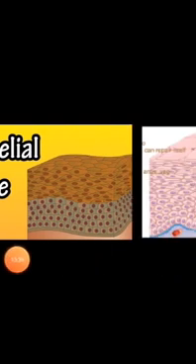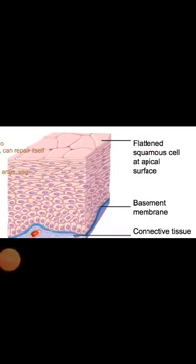So first let us learn about squamous epithelial tissue. These are flat cells and are single layered. They form a lining and give protection to the parts. Example, the places where we can see squamous epithelial tissue are the lining of the blood vessels, lung alveoli, esophagus and also in the lining of the mouth.